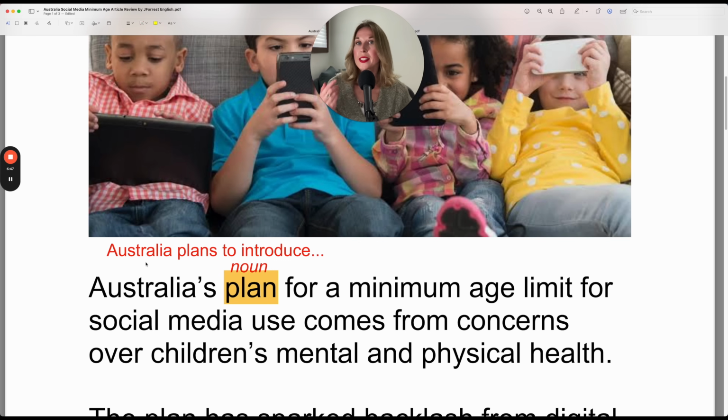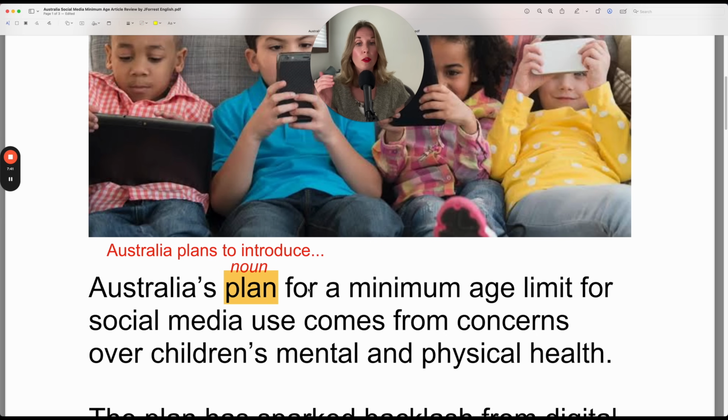You could replace this with a verb and say Australia plans. And again, this is in the present simple, so you have to conjugate your verb with the subject, it. It plans. Australia plans. Sometimes when you make one change, a noun to a verb, you have to make other changes to the sentence to make it flow. Australia plans to introduce a minimum age limit.